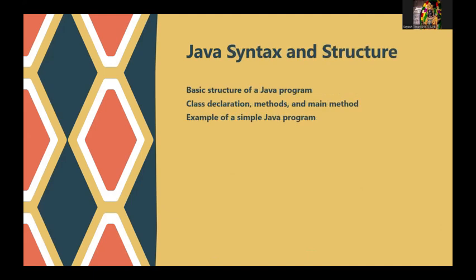Now, Java syntax and structure. The basic structure of a Java program is the class declaration, the method, and the main method, along with an example of a simple Java program. We'll be discussing the entire structure and syntax of Java in the upcoming sessions as well, and we'll see how exactly we can write programs using Java.